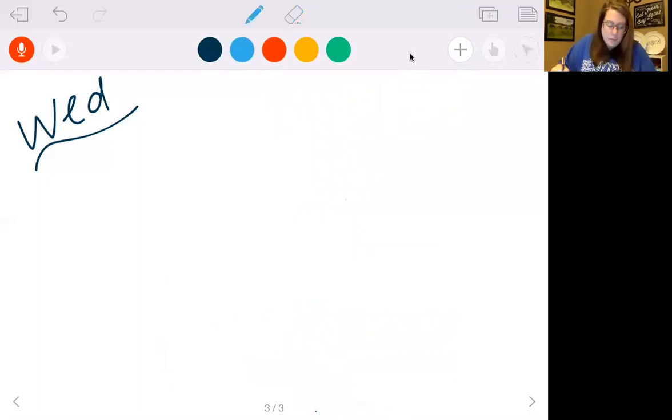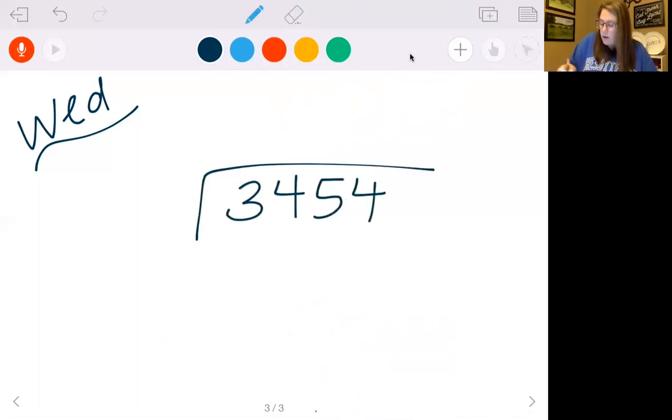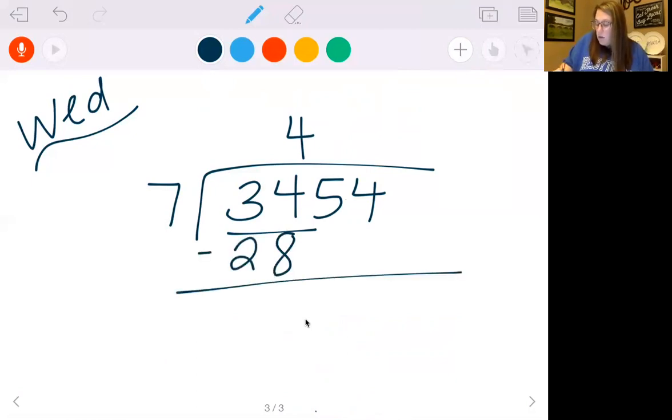Let's do 3,454 divided by 7. All right, so 7 has to go into 34. 7 times 5 is 35. That's too big, so it's going to have to be 4. 7 times 4 is 28. 34 minus 28 is 6.